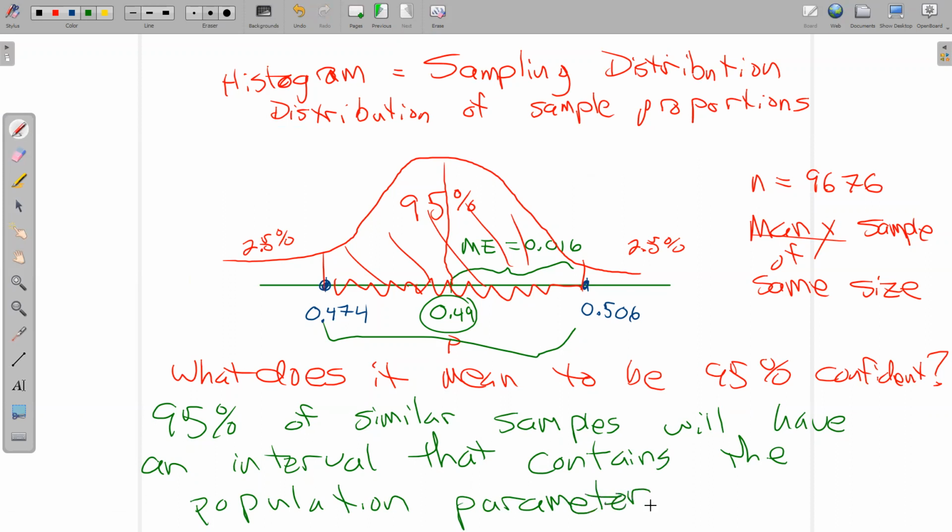Okay, so here's the problem though. I don't know if this particular sample is one of those 95%. Right? I'm hoping it is. I'm hoping the actual percentage of Americans who believe this is somewhere between 47.4% and 50.6%, but you never know if your interval actually contains it. There's a 5% chance that my interval missed the actual proportion, okay? So is there a 95% chance my interval is right? No, not really. There's a 95% that similar samples will make an interval that contains the actual parameter, but we never know which one is which. That's life. That's what it means.